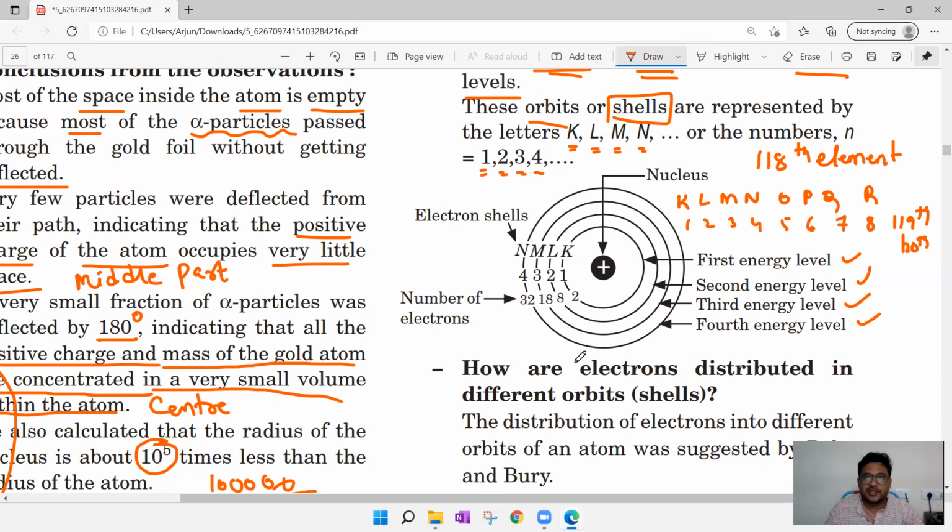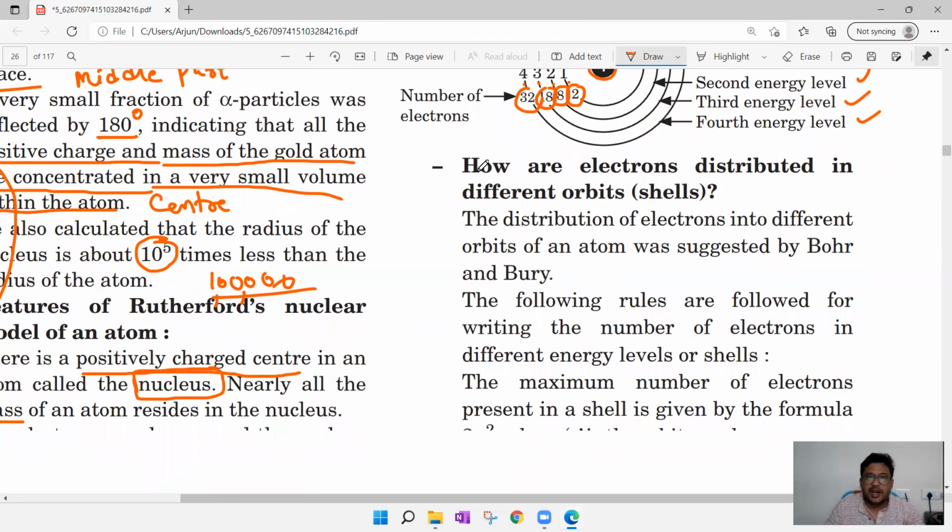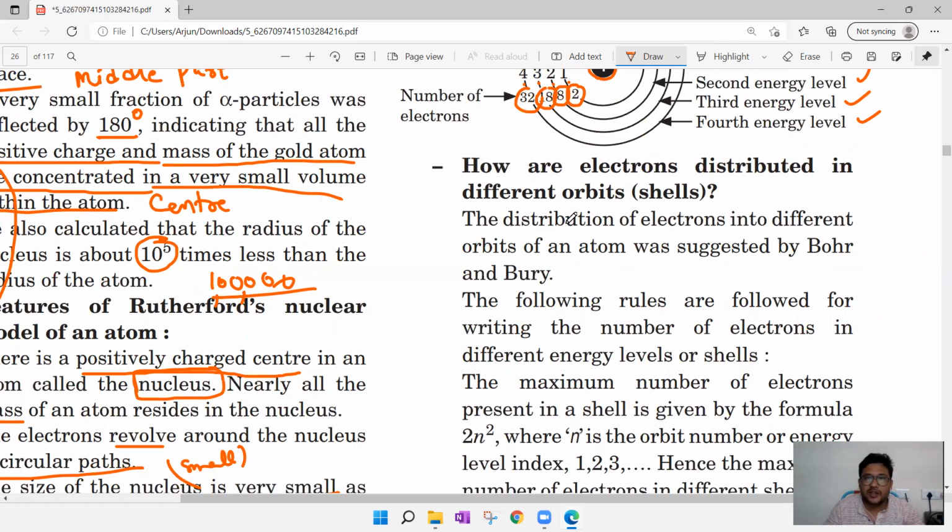Fine. You see, this is the atom where we can find a positively charged sphere, which is known as the nucleus, and there are orbits. First orbit, second orbit, third orbit, fourth orbit, and here they have given a few numbers, guys: 2, 8, 18, 32. What is that? They show how electrons are distributed in different orbits.